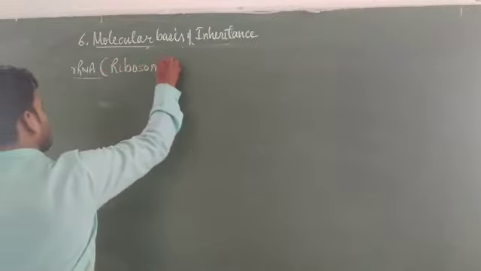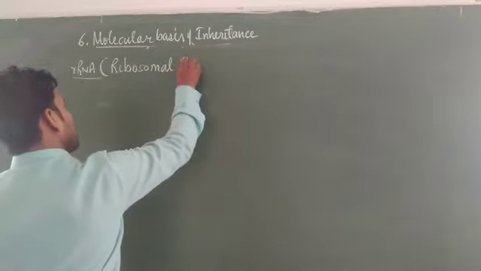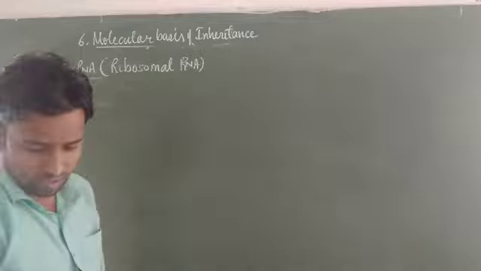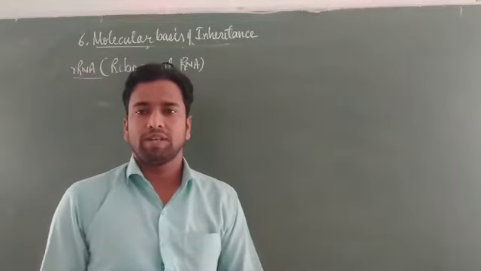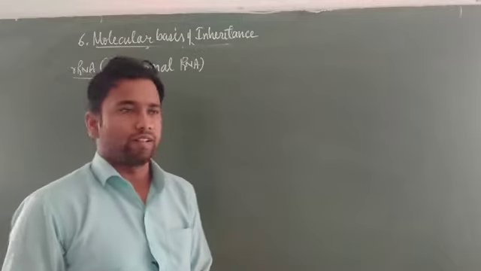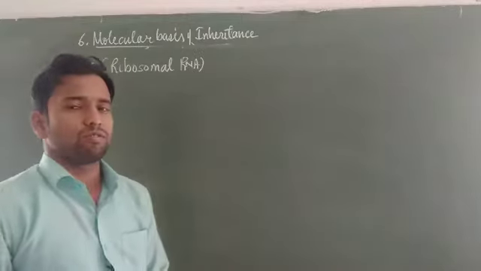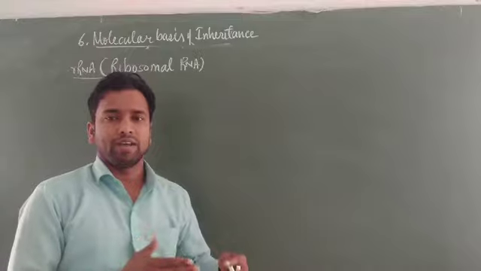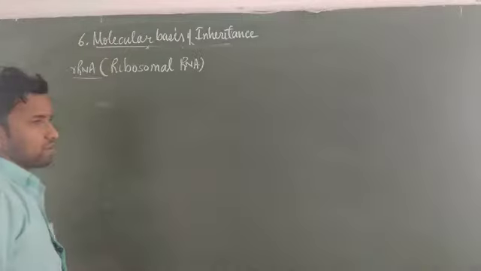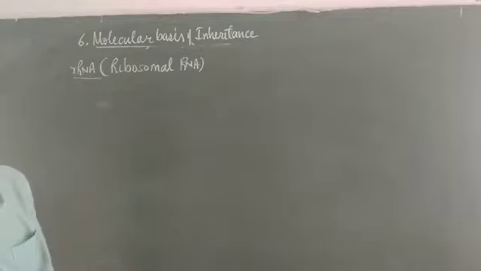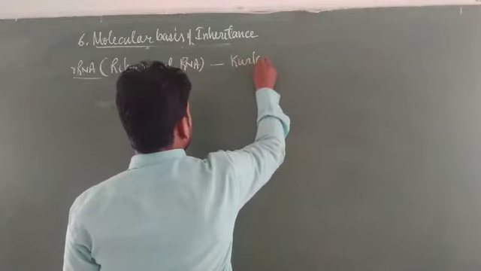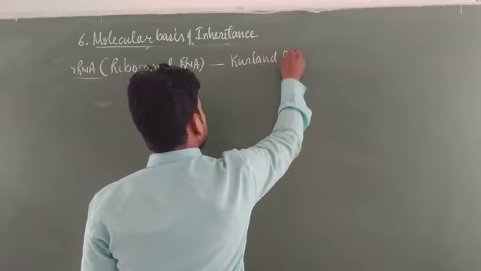It is also called rRNA or ribosomal RNA because this RNA helps in the formation of the ribosome, and the ribosome is especially a non-membrane cell organelle, no membrane bound cell organelle. The ribosome is generally formed by the union of RNA as well as protein. The rRNA was first discovered by Kurland in 1960.